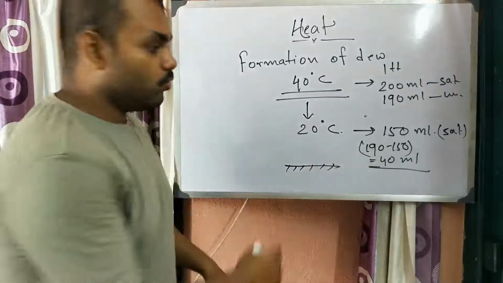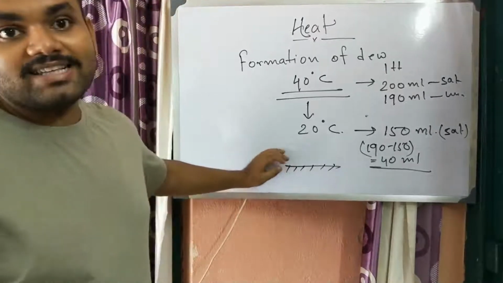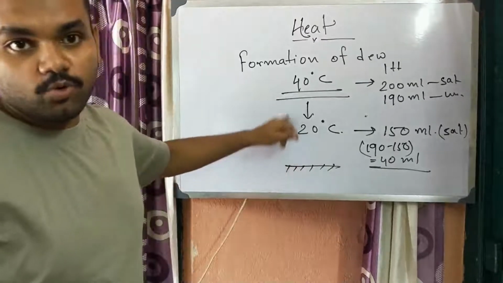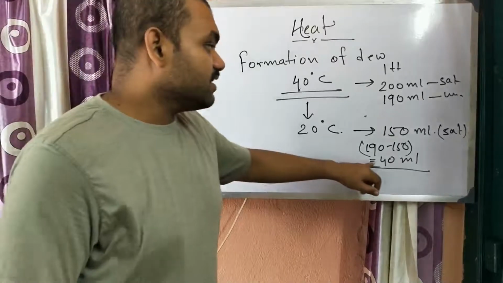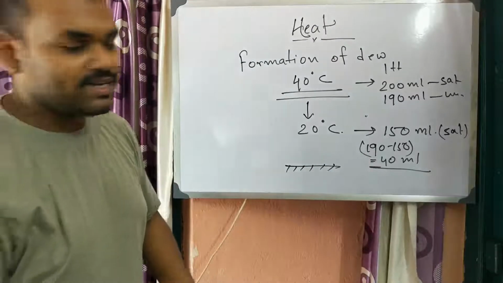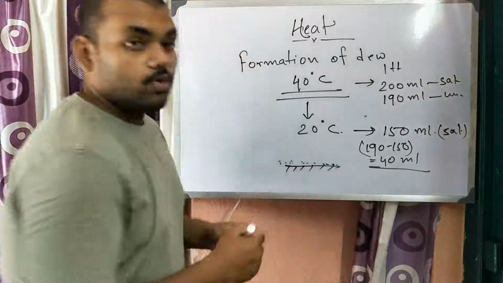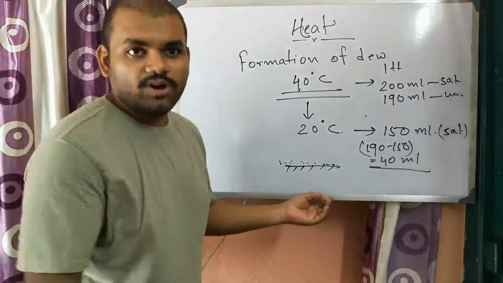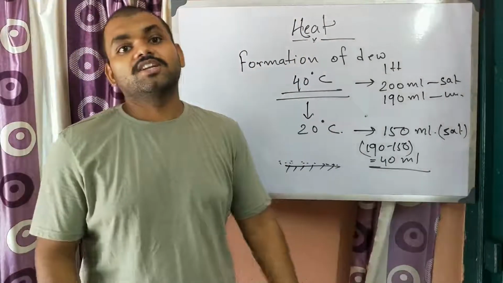As the ambient air at ground level drops its temperature more quickly, the water vapor present in this region condenses and makes small droplets, and it forms dew on the grass and on the lower level of small plants and trees. So there you will see dew on the ground. That's how dew is formed.